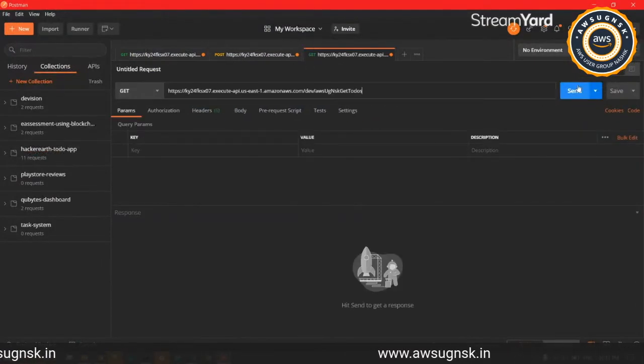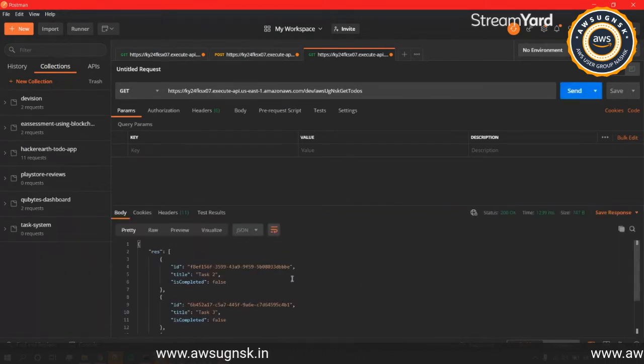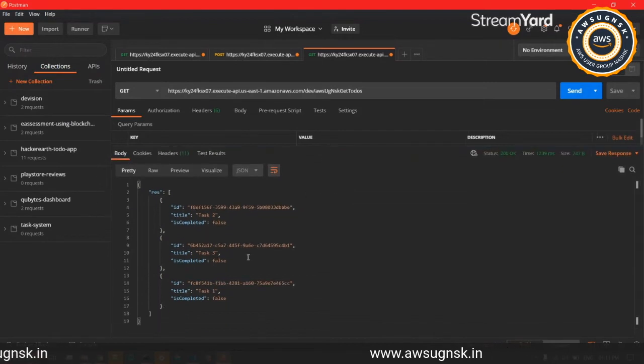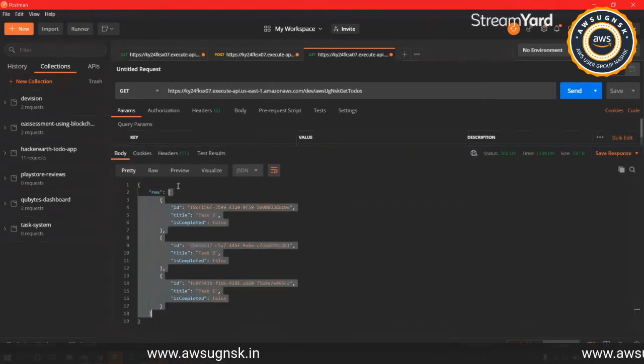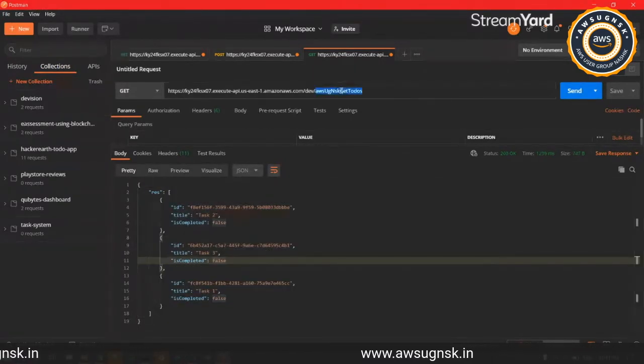There are 3 to-dos right now, so it should pull in all the to-dos that we have. So if you can see, we have the 3 to-dos that we have inserted. It has returned all the to-dos that we currently have in the database. Now that's it for getting all the to-dos.